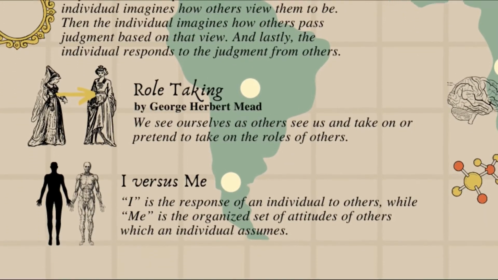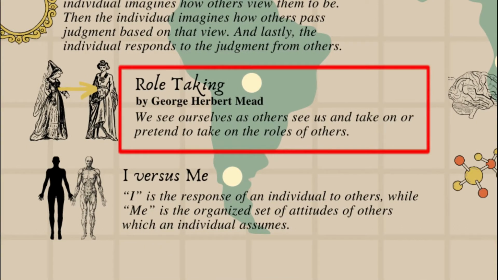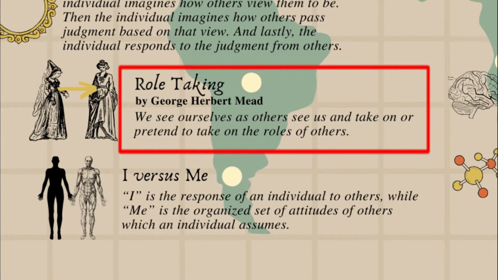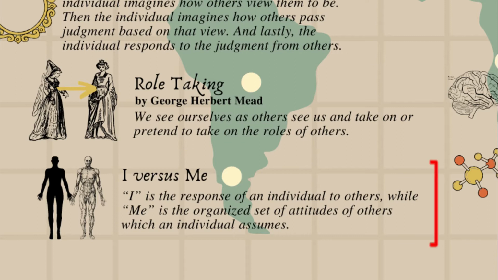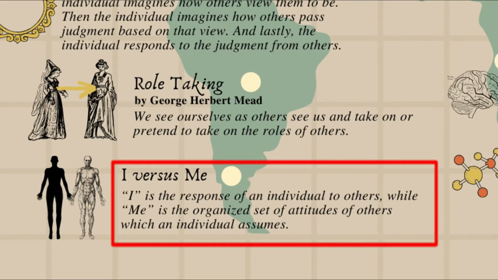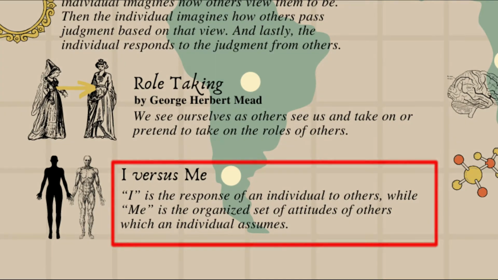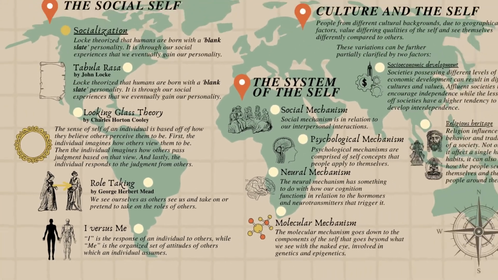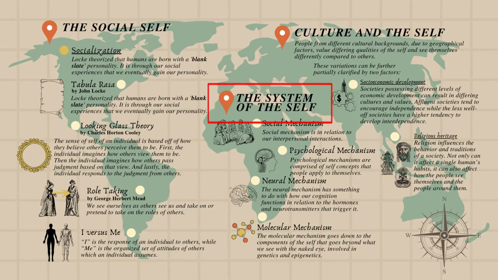Third is role-taking by George Herbert Mead. We see ourselves as others see us and take on or pretend to take on the roles of others. And lastly, the I versus me. I is the response of an individual to others, while me is the organized set of attitudes of others which an individual assumes.